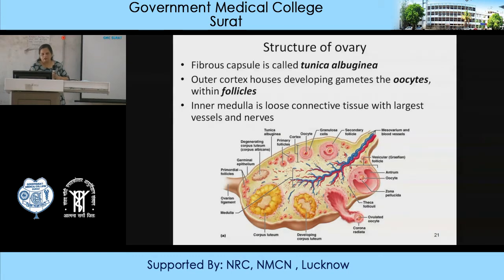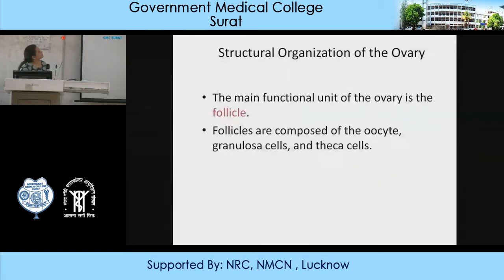The main functional unit is the follicle. Whenever infertility studies are done, we usually look for changes in the follicle, and how many follicles are maturing. Every month, there are so many follicles developing, about 10 to 15, but only one follicle will progress to the Graafian follicle stage, and only one follicle will release the ovum at the time of ovulation.